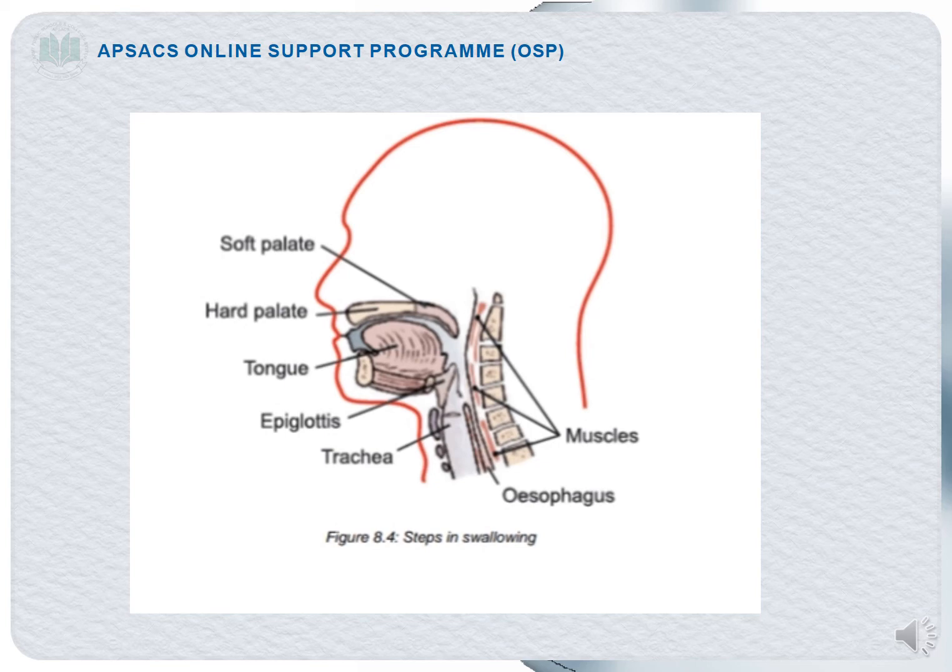These are actually the soft palates. You can see the soft palates. These are the hard palates. This is your tongue. This is the epiglottis, right? The flap of cartilage which will help in the closing of the trachea. You can see it is present above the trachea, so it will help in the closing of the trachea.